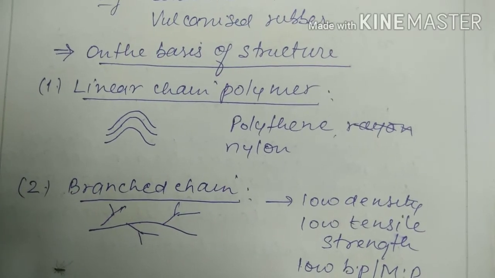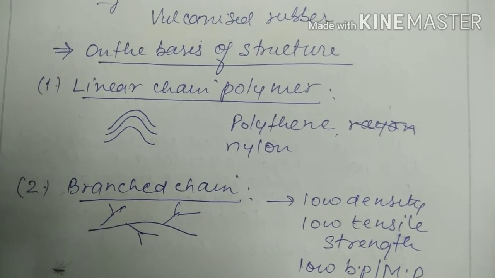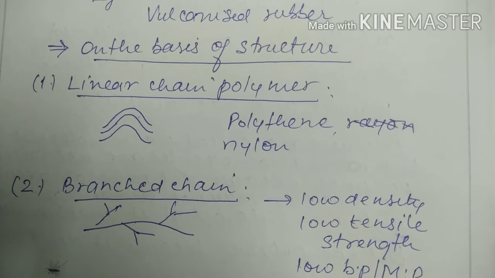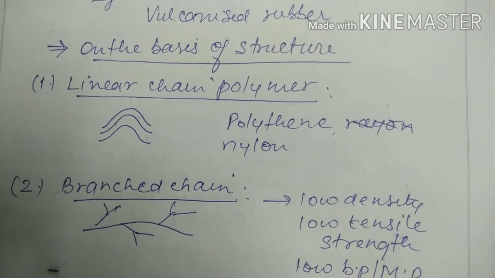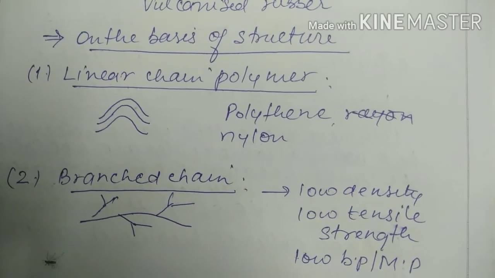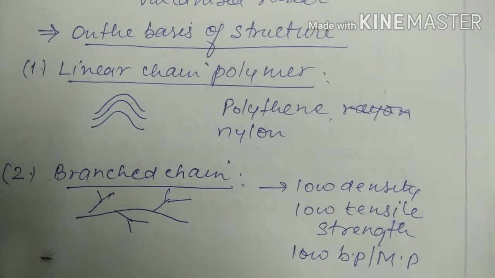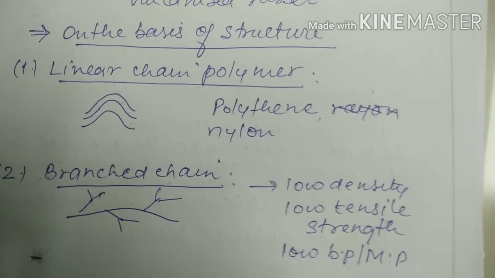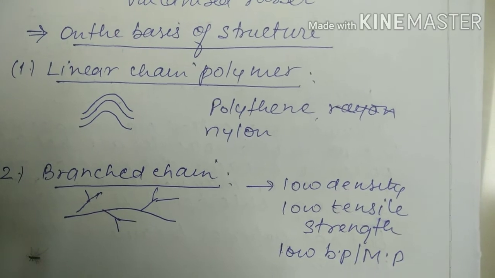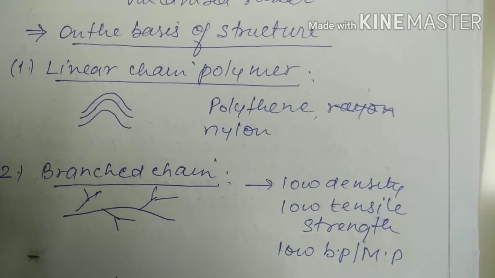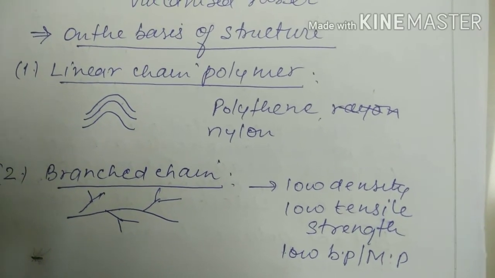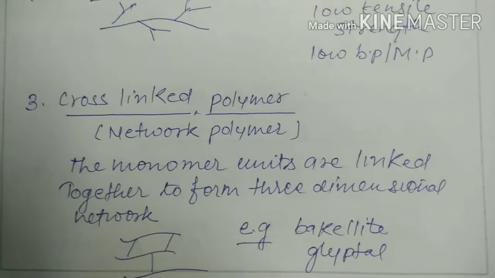After that I am coming to the basis of structure. Linear chain polymer means a linear shape, like polythene and nylon. Second one is branched chain, it means not linear, only branches. And remember that it has low density, low tensile strength, low melting and boiling point.